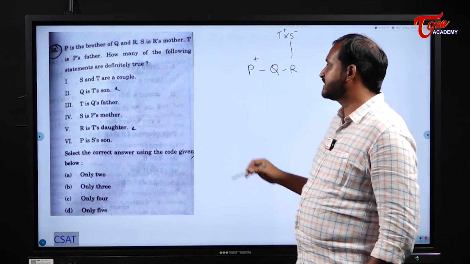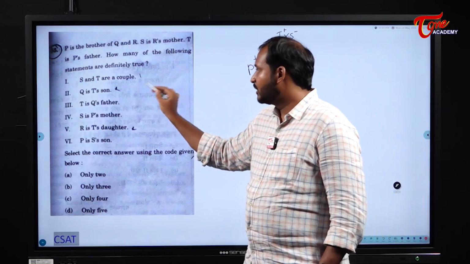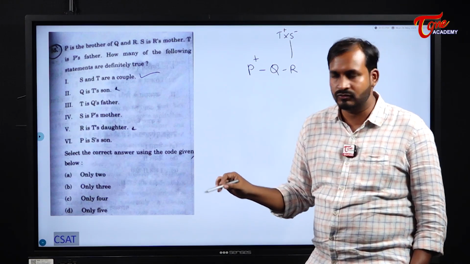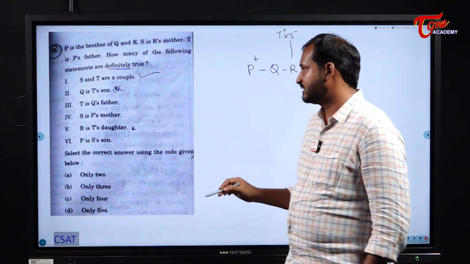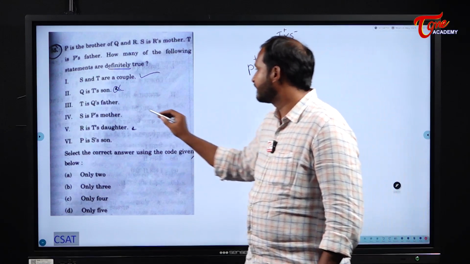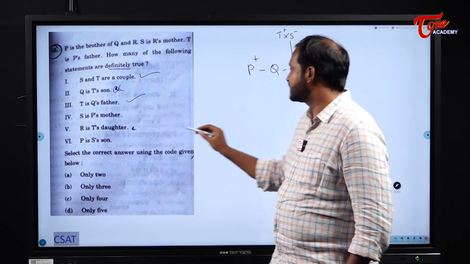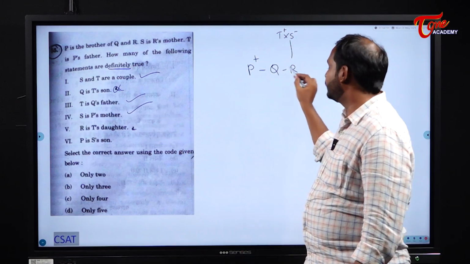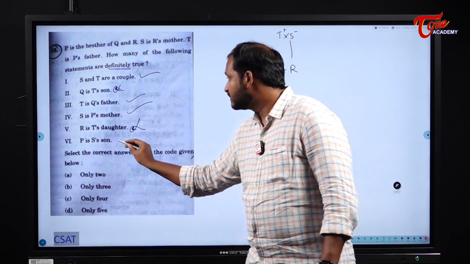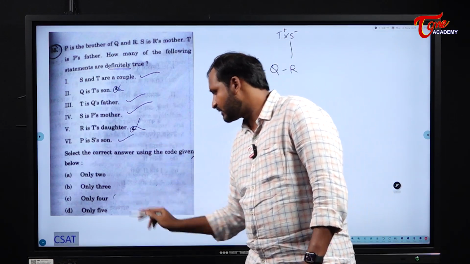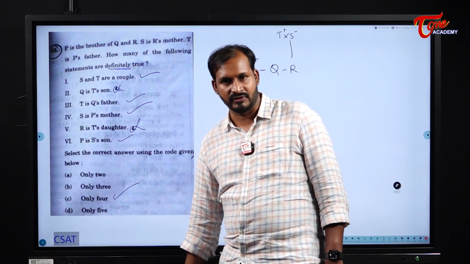How many of the following are true? S and T are a couple. Yes, that is true. Q is T's son. Do we know the gender of Q? No. They are saying it is definitely true, so benefit of doubt, this is false. T is Q's father. Yes. S is P's mother. Yes. R is T's daughter. Do we know the gender of R? No, so you cannot say. P is S's son. Yes. So how many are correct? 4 are correct. Very simple blood relation concept.